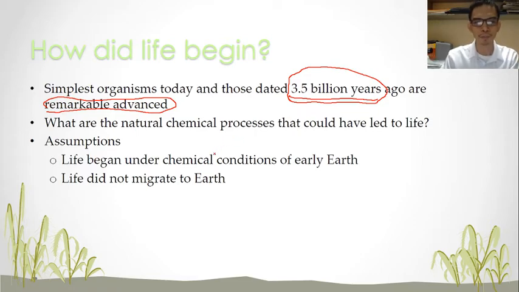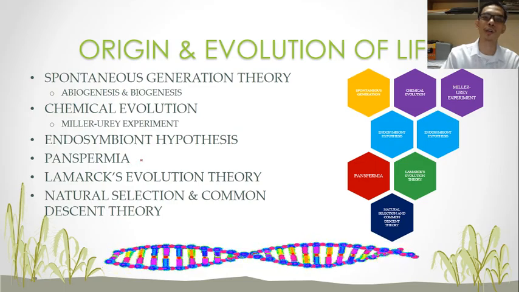Now the assumption here is, with the presence of certain conditions, if the conditions are perfect, life will extensively arise. So this is only an assumption.